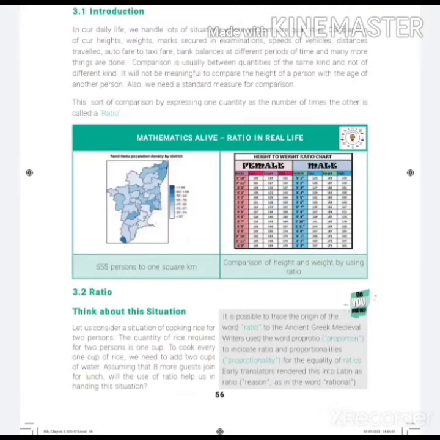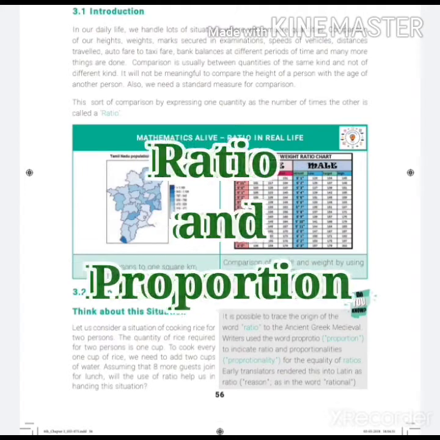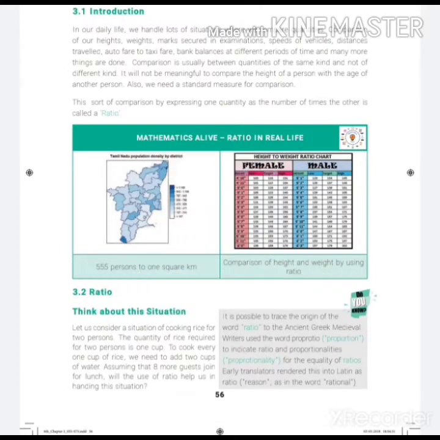Now we're going to see the next chapter in maths, that is ratio and proportion. Let me give an introduction to this chapter. In our daily life, we handle a lot of situations which compare quantities. We compare so many things, isn't it? Comparison of our height, weight, marks secured in examination, speed of vehicles, distance traveled, and so many things we compare in our daily life.